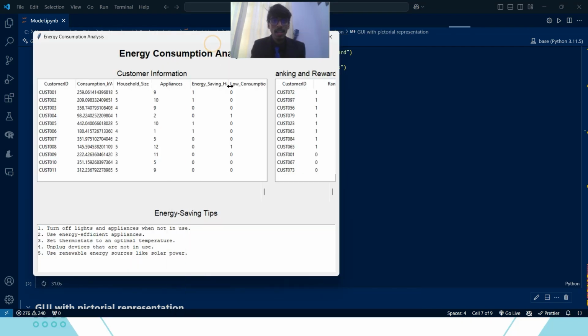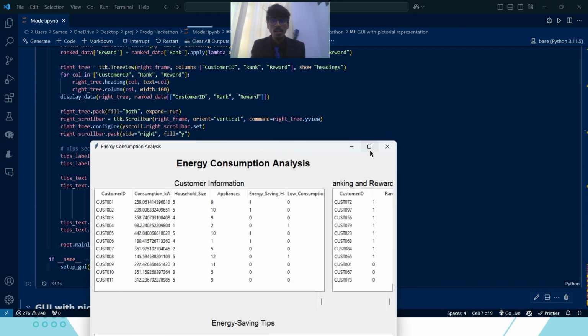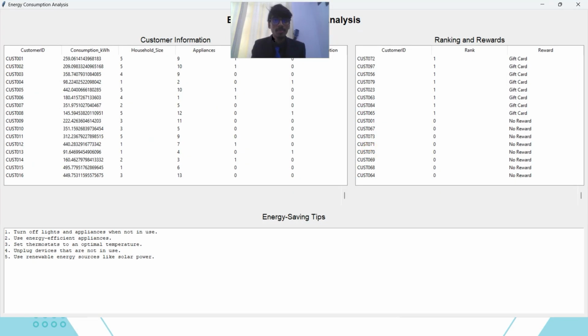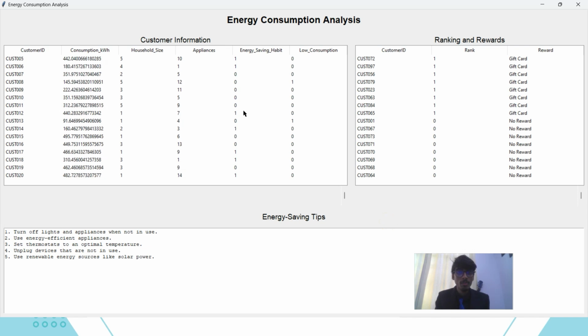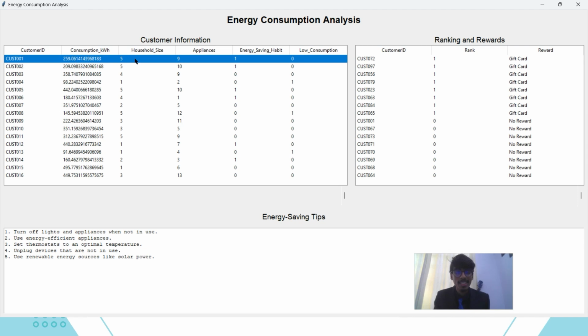So here is our dashboard, how it will look. I will make it full screen here. Here will be everything that a person needs to know. Here is the random customer information generated: consumption, household size, suppose 5, and appliance use is 9.